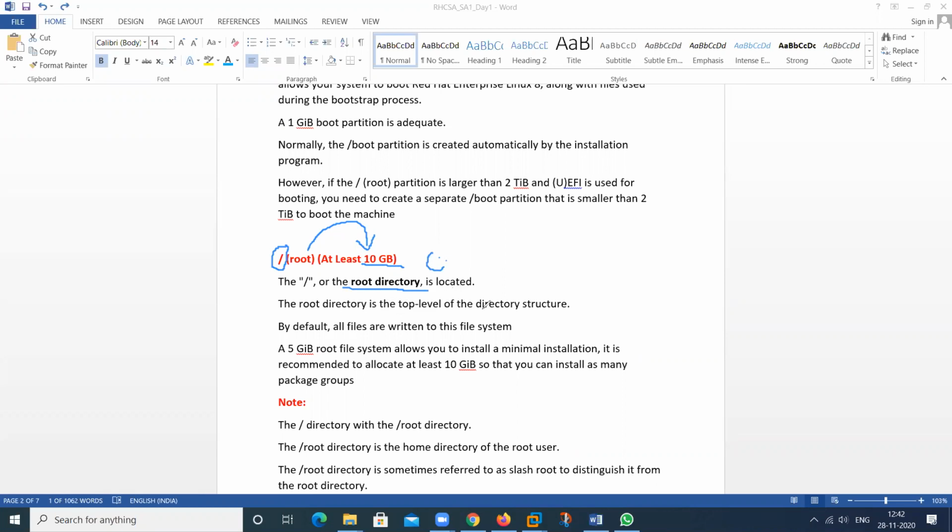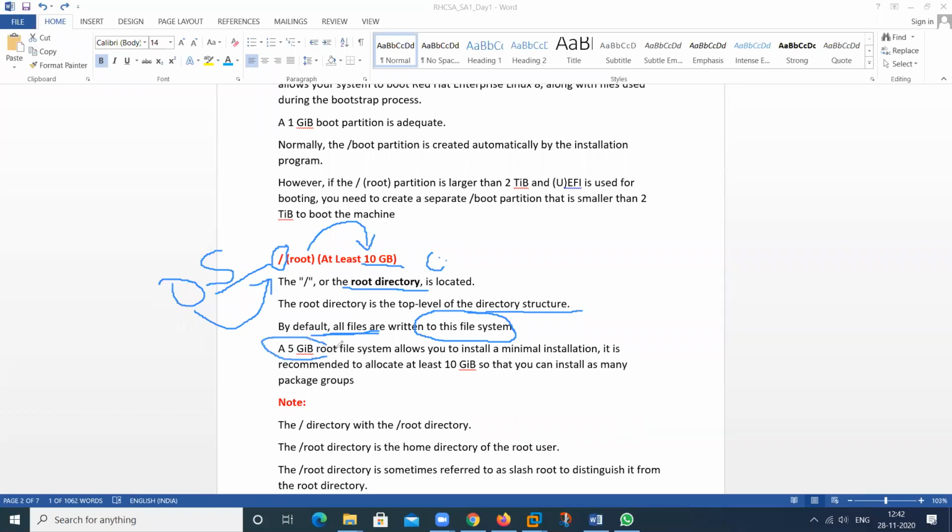In this, all of your directory structure will be installed. It means all the files regarding your OS, by default, all operating system files will be stored in this particular location.